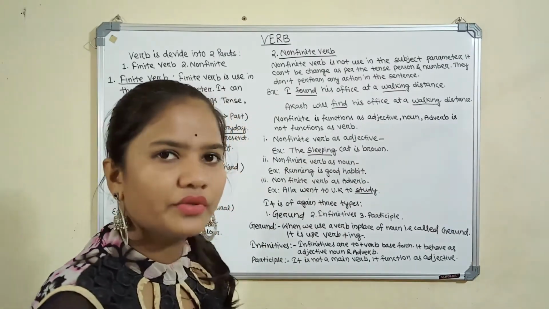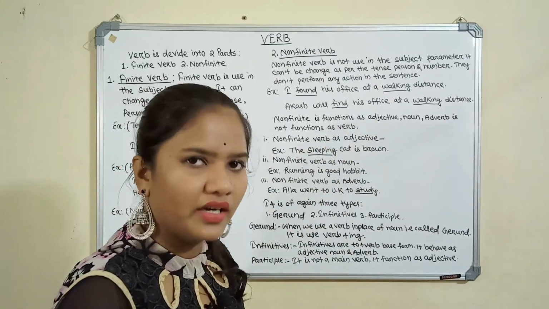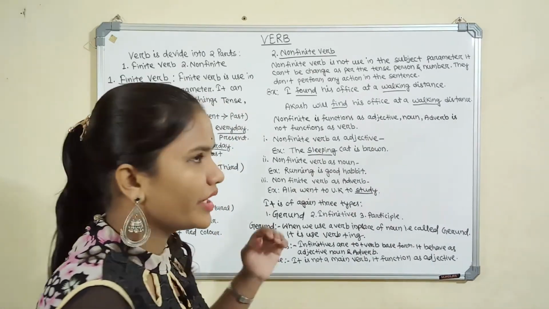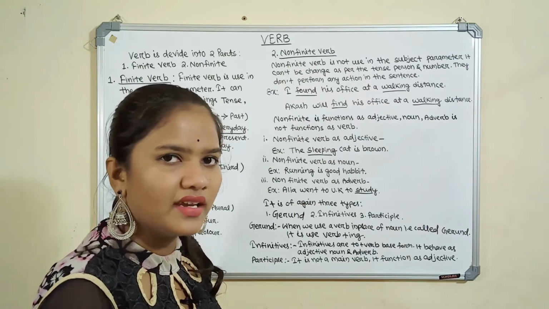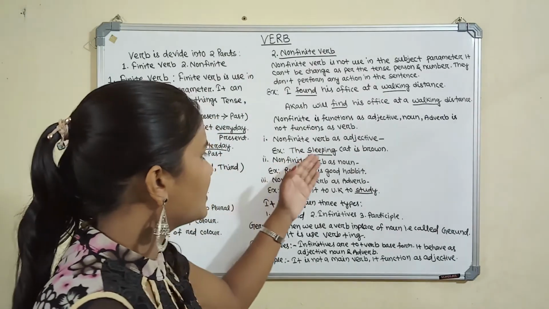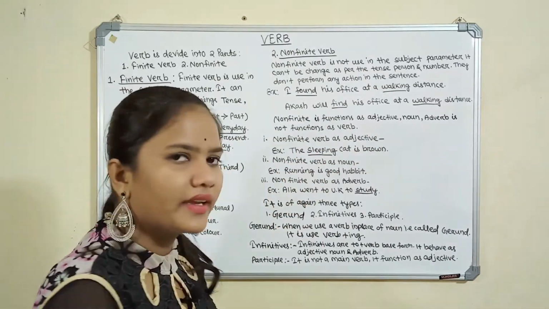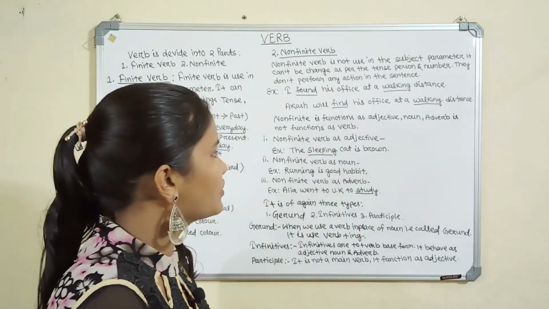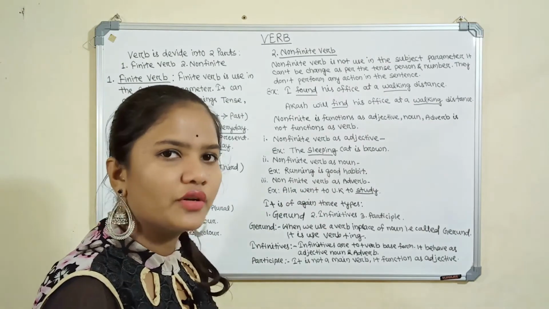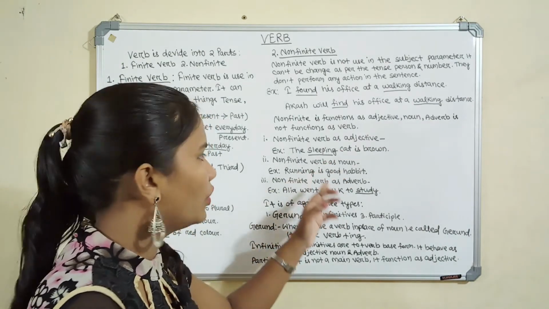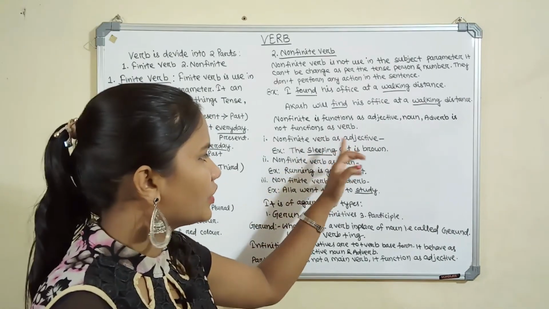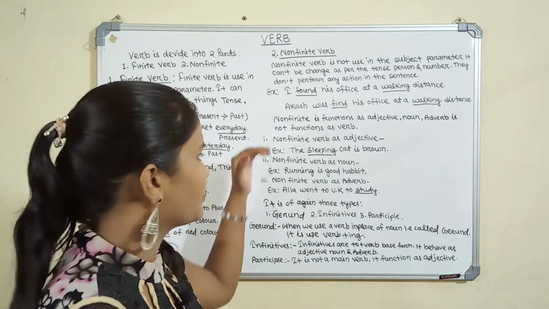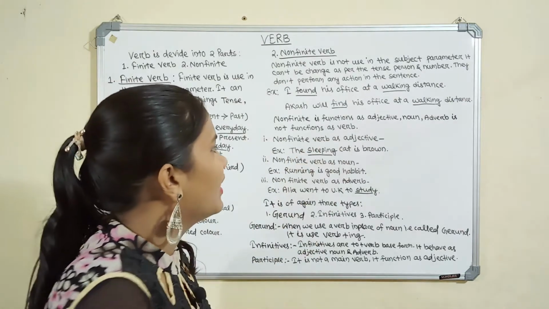Let's take one example with the three things, then we will understand clearly. First of all, we will take one example of how a non-finite verb is used as an adjective. Example: the sleeping cat is brown. Sleeping is related to the cat. It is the nature of the cat. Adjective is the nature of anyone, that is called adjective. So it is the best example of non-finite verb used as an adjective.